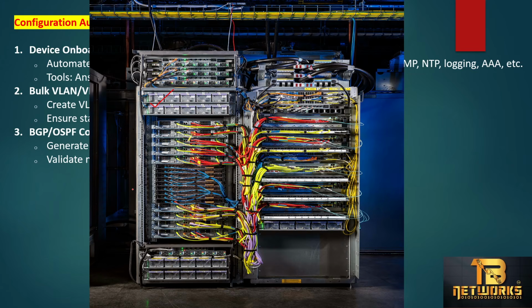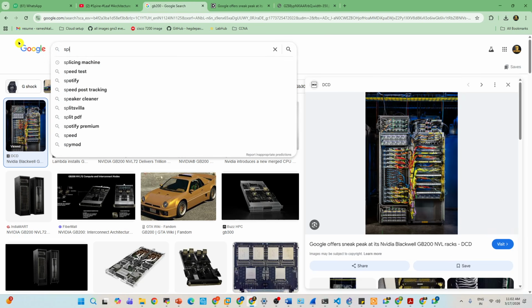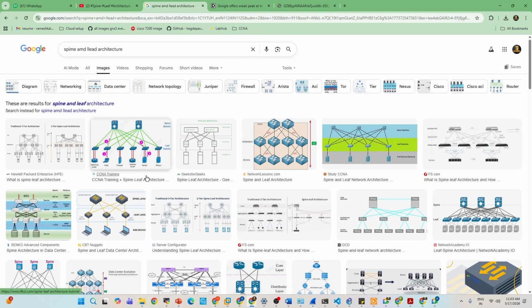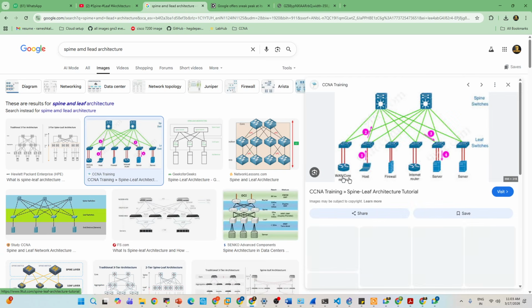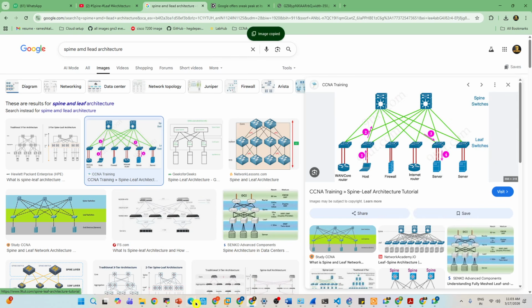So who is carrying the data from the customer's mobile phone to this data center? The networking devices, routers, switches. Between them there are routers and switches. Here all these LAN cables are connecting to our switch fabric. Spine and leaf, how exactly it looks like, you can see here. Let me copy this and explain here.